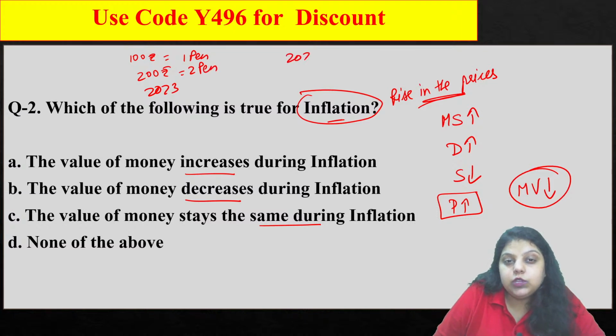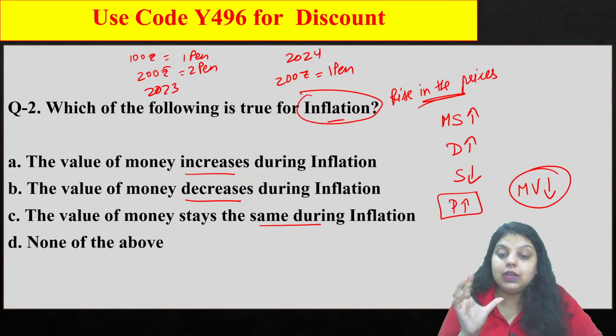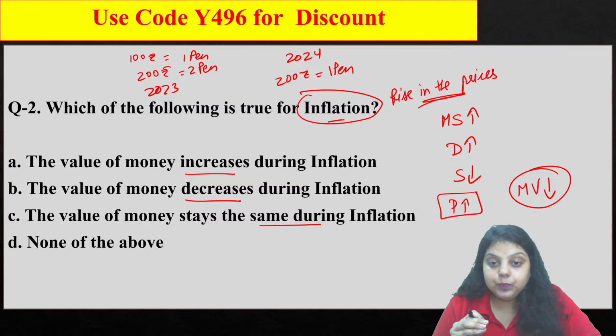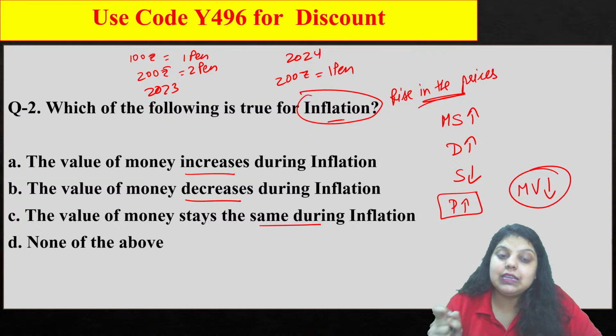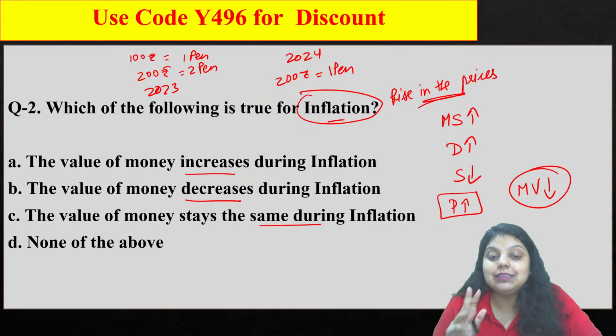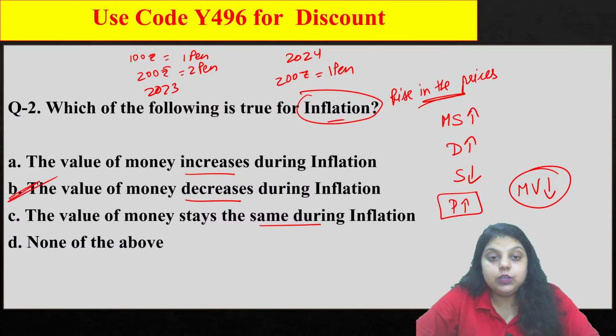But now in 2024, we are paying 200 rupees to get 1 pen only. It means that 200 rupee note has lost its value. Earlier it was capable of purchasing 2 products, but now it is purchasing only one product. It means the purchasing value of your currency decreased. The right answer will be your B option. The value of money decreases during inflation because to purchase the same commodity you have to pay higher prices, and that decreases the purchasing capacity of our currency, or we can say the value of money.